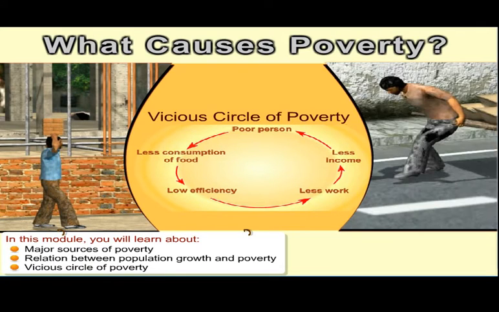What causes poverty? In this module, you will learn about major sources of poverty, relation between population growth and poverty, vicious circle of poverty.